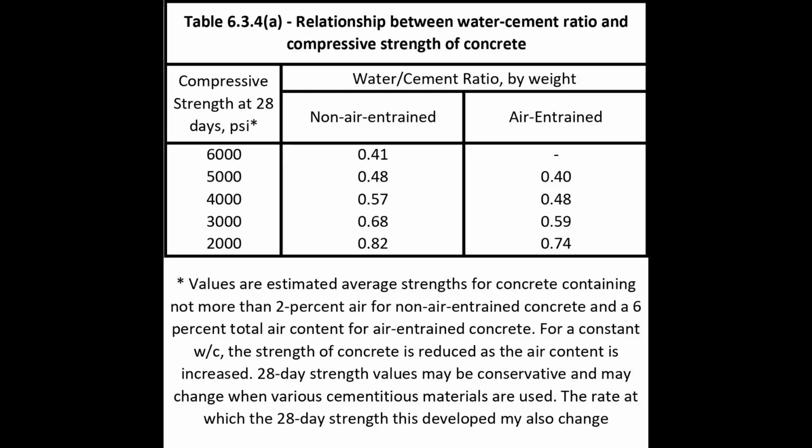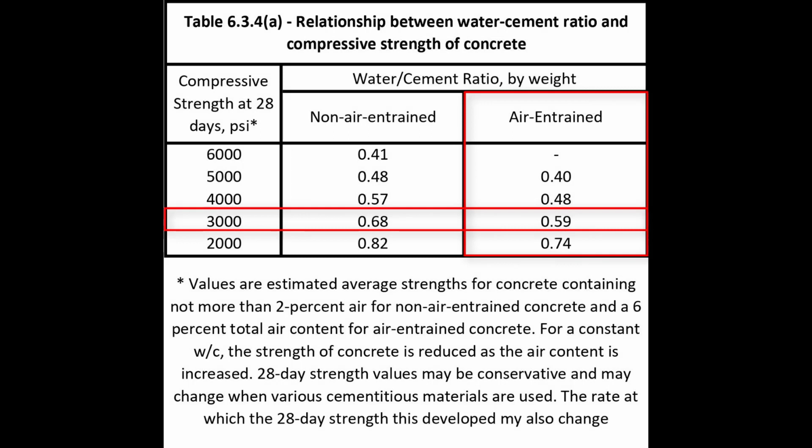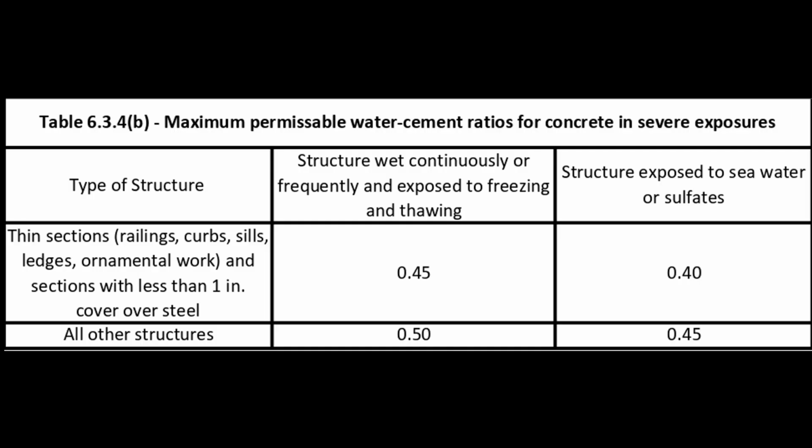And if you look over at our table 6.3.4a, 3,000 psi we want a 0.59, 4,000 psi we want a 0.48, and right now we got a 0.497. So that's in the ballpark of where we want to be. If we average those two out to get a 3,500 psi, we're going to be a little bit higher than that. We jumped over to 6.3.4b to double check that for all other structures we're 0.497,